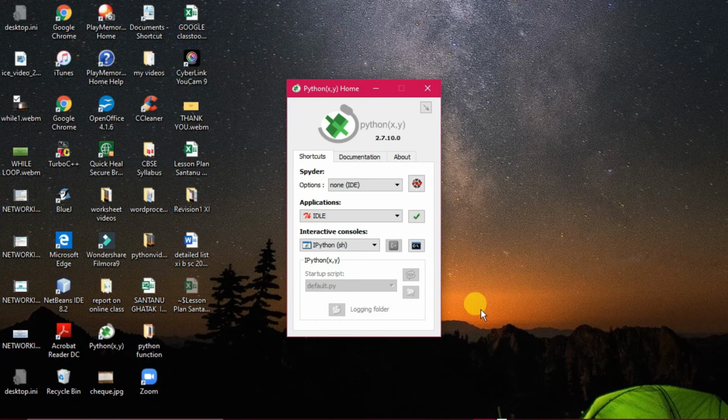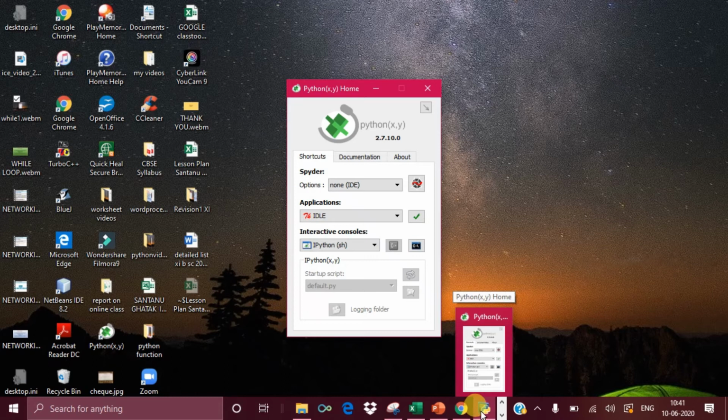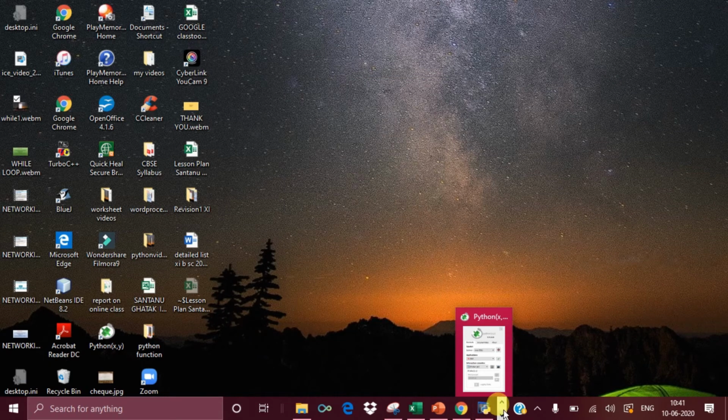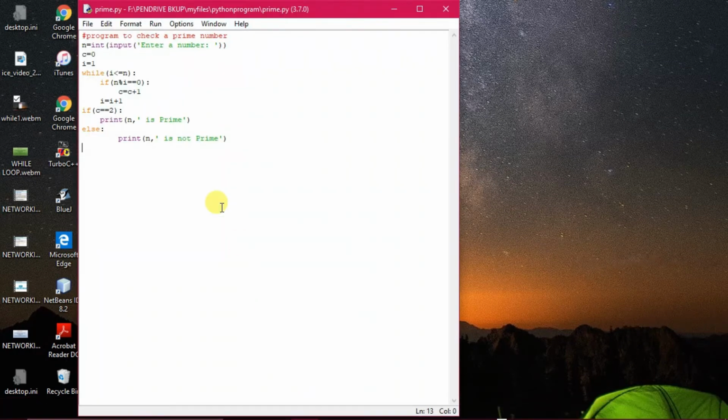Now another program by using the while loop. We are starting with just checking whether a number is prime or not. That particular program we will do. Now let us see how that program is to be done. This is a program to check a prime number. First of all, we are entering a number. Now what is the logic behind a prime number?